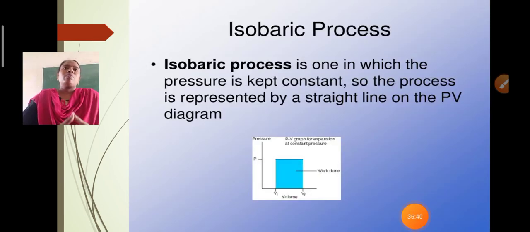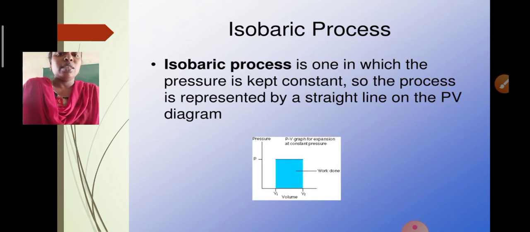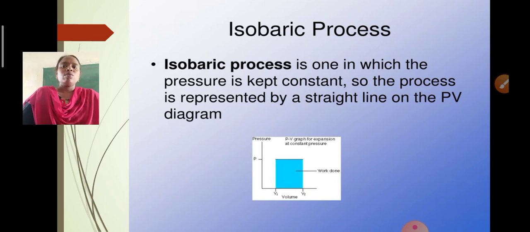Coming to the isobaric process, we already know what it is. Once again, we are recollecting that the isobaric process is the process in which the pressure is kept constant. The process is represented by a straight line on the PV diagram. The PV diagram is also called the indicator diagram. Taking the volume of the system, that is a gas, on the x-axis and pressure on the y-axis, the changes happening between the system and the surroundings are represented by a graph called the PV diagram, or indicator diagram.